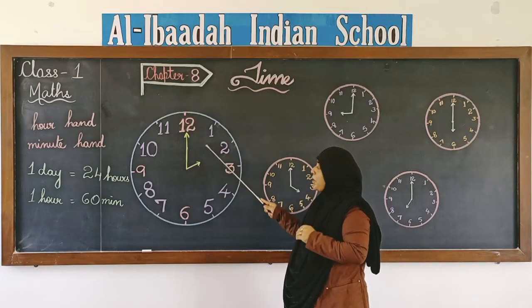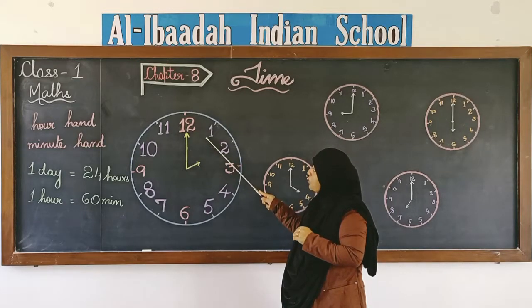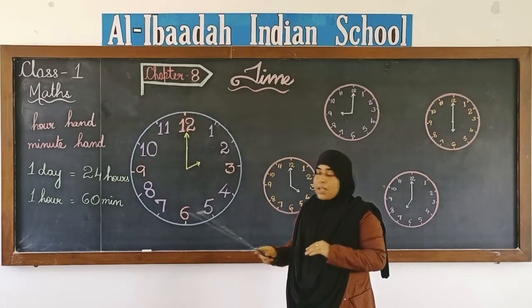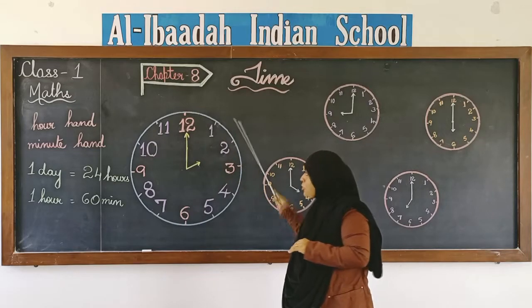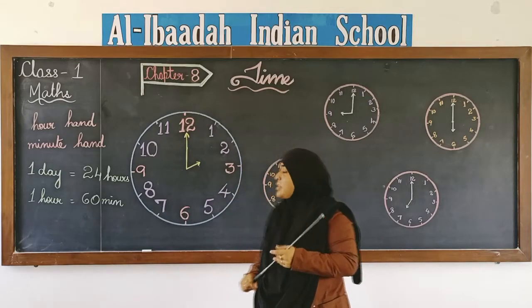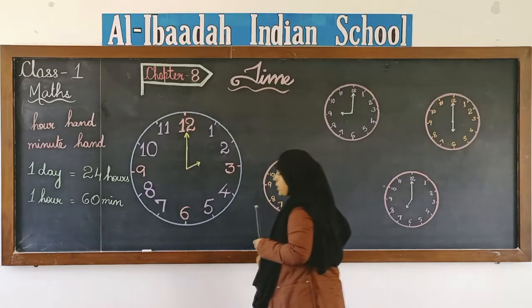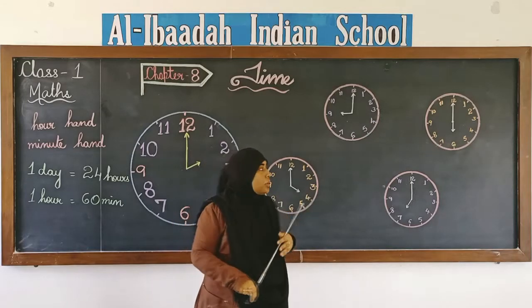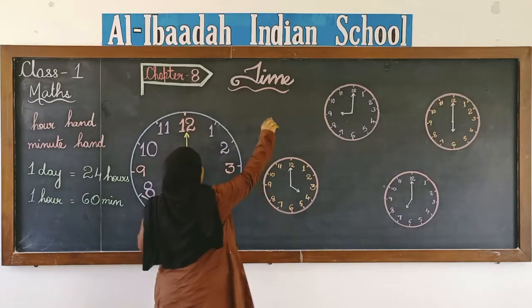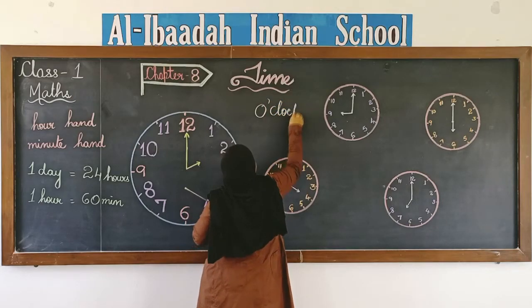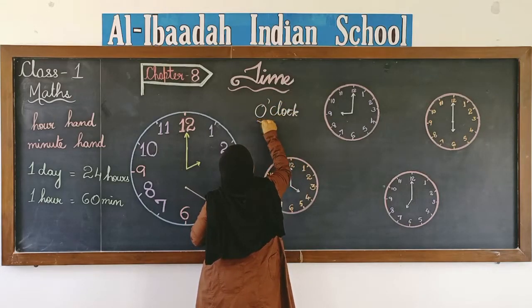Okay. So, when the hour hand moves from one number to the next number, 1 hour is complete, whereas the minute hand goes full round of the clock in 1 hour. Okay. So, we will try to read the time today using this type of clock, and the type of time that we are going to read today is o'clock.